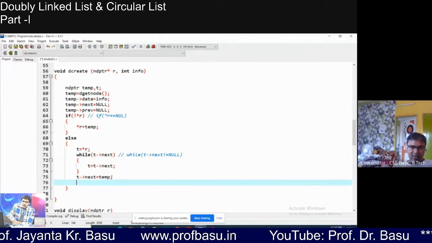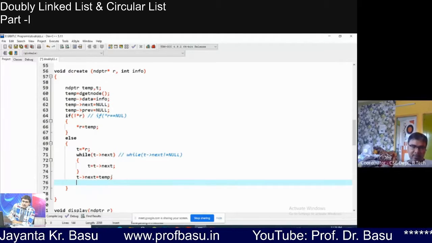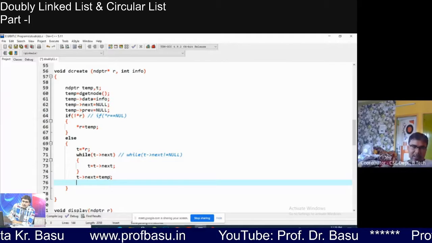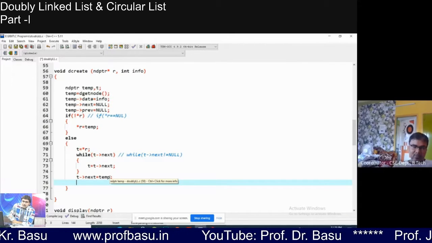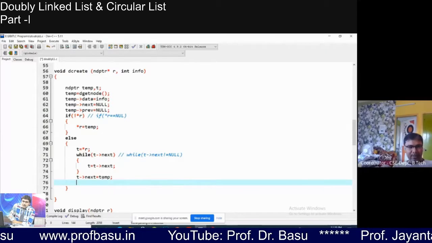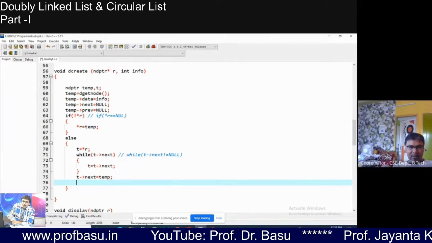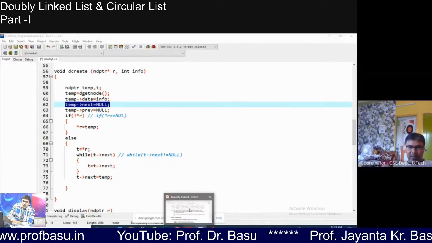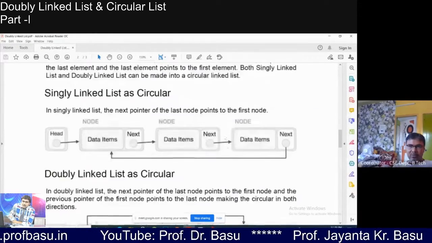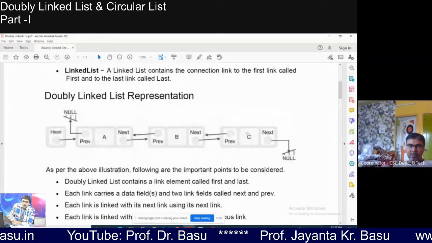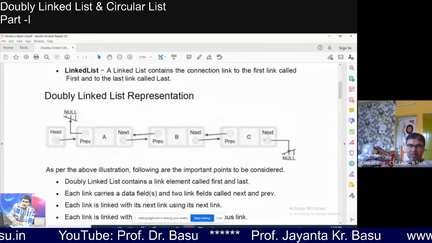So T arrow next will be temp, just same as the single list, but this temp has two fields. One is the next field and prev field. Next field will be null, that what we have done here, because when we are adding the node at last, this will always be null, no?